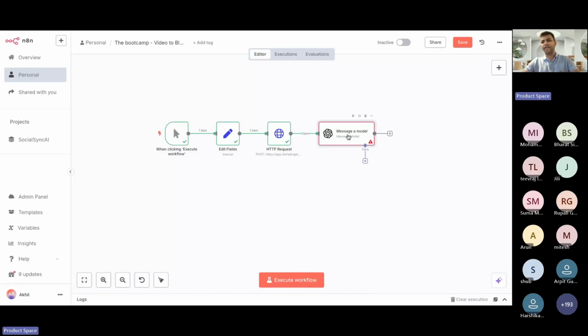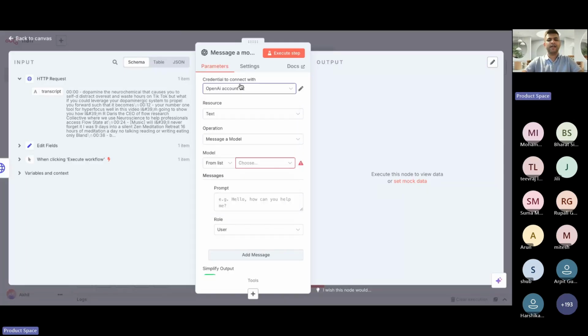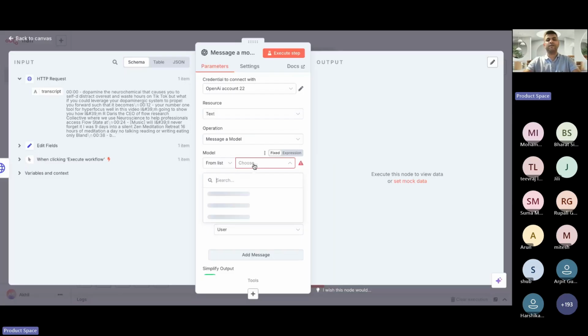Yeah, I'm sure you guys might have anyway done this, right? Now what I'm going to do is connect it with my account, 22 was the account. Same way you can again add the new credential the way we have done it in the stock analyzer, right? And here, under text, we can select the specific model. So I'm going to use ChatGPT 4.0 latest, and this is the prompt, right?